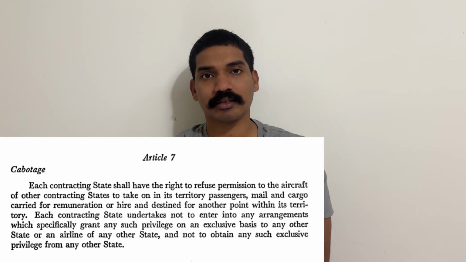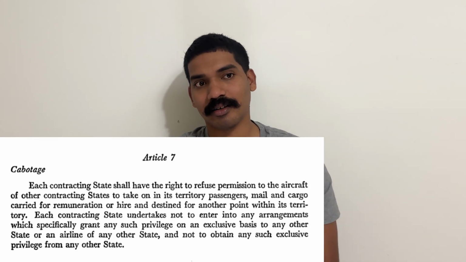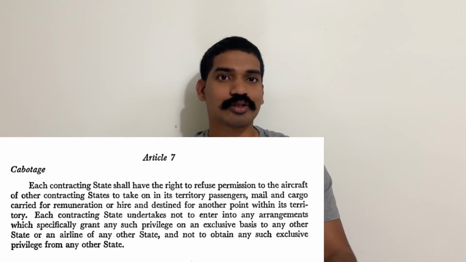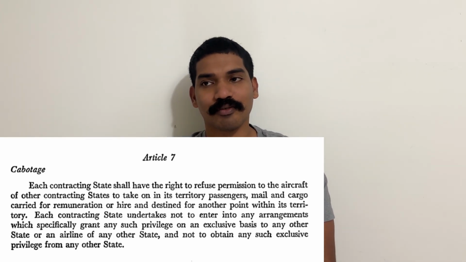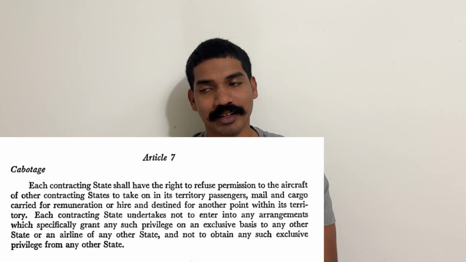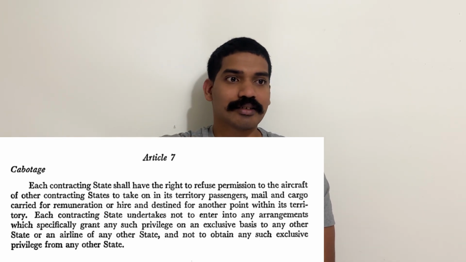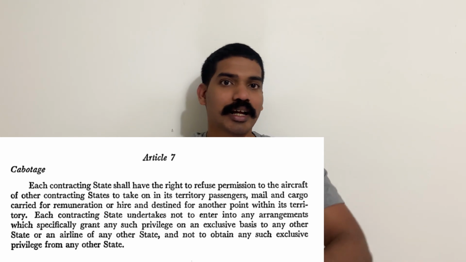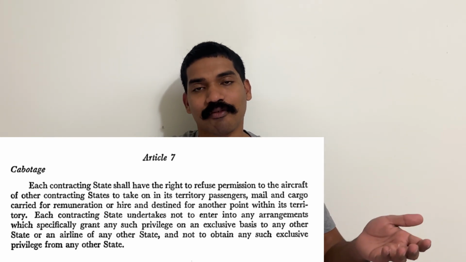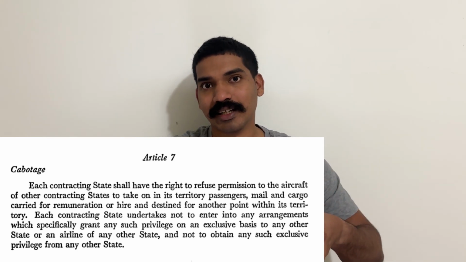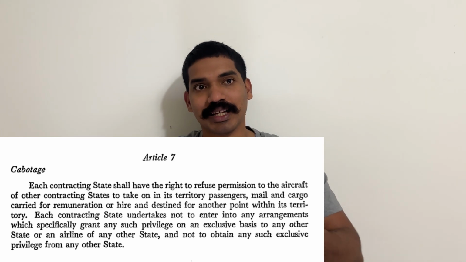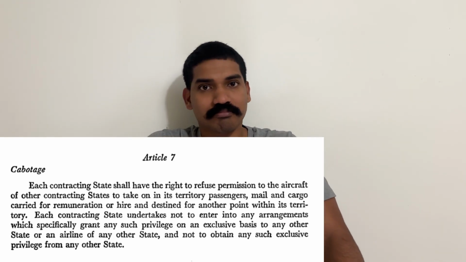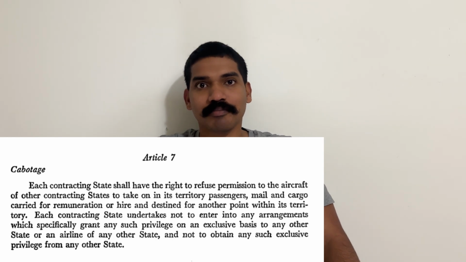So basically they're just saying that, let's say India's territory. Now India can stop another country from flying into its territory and landing at, let's say, India can stop a Pakistani airline or any other country's airline from coming into, let's say, Delhi, picking up the passengers from Delhi and landing at Bombay, and making money out of it, for example.